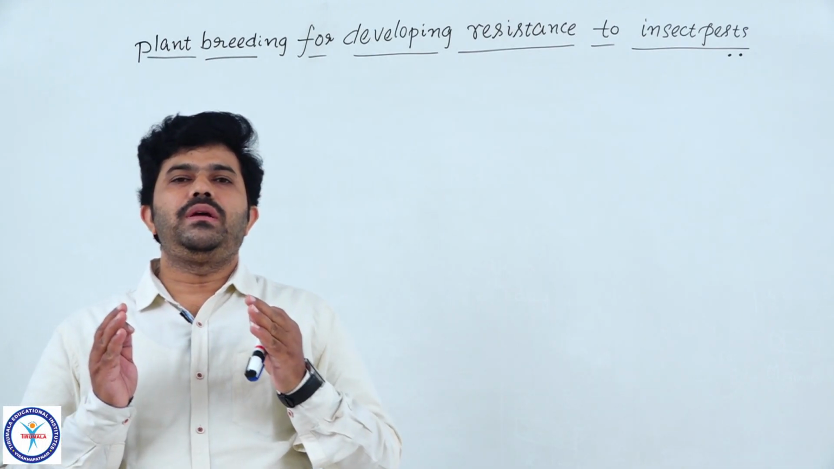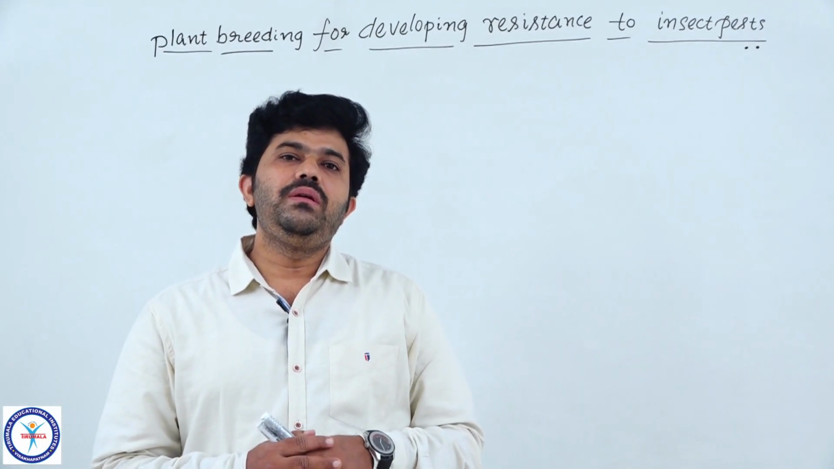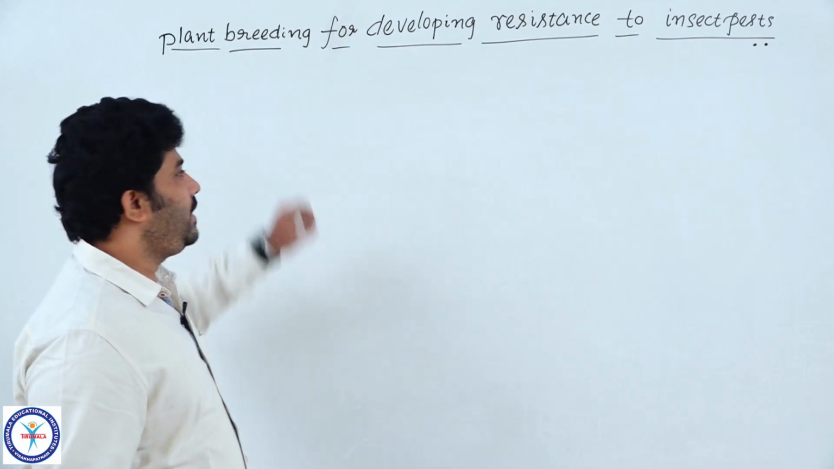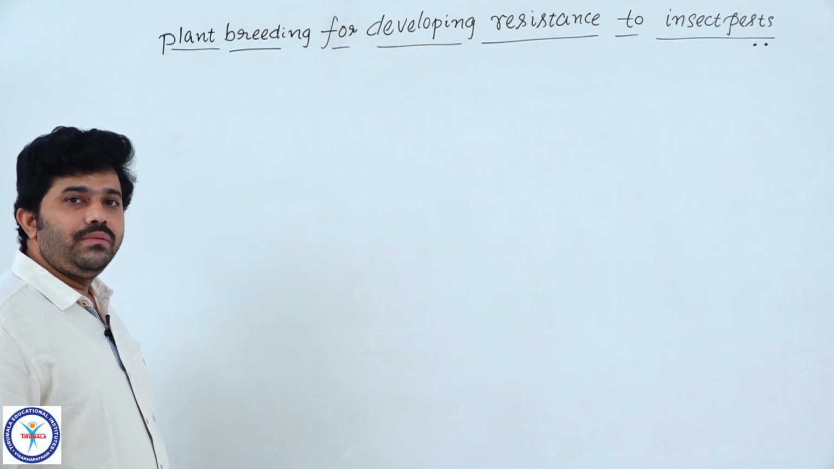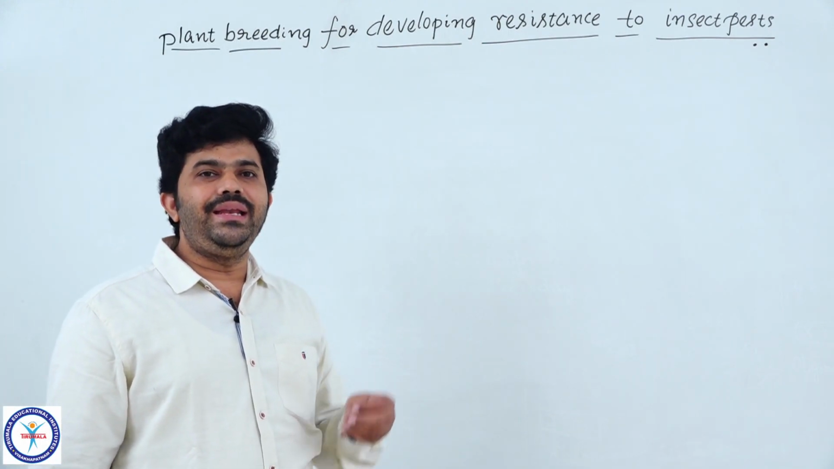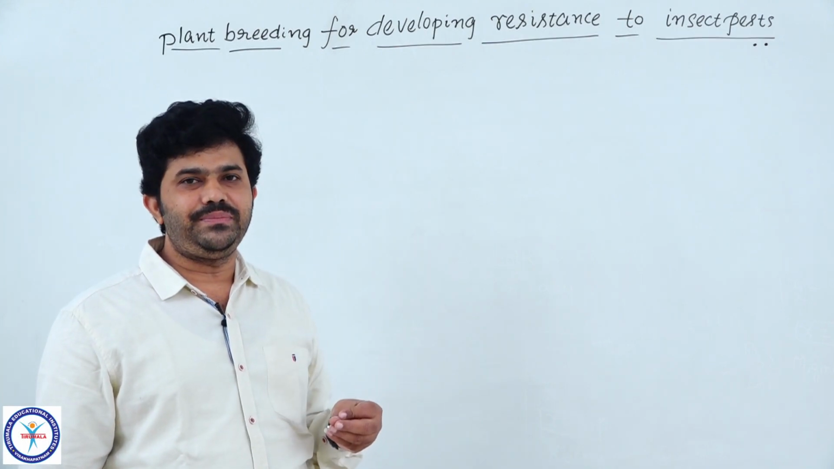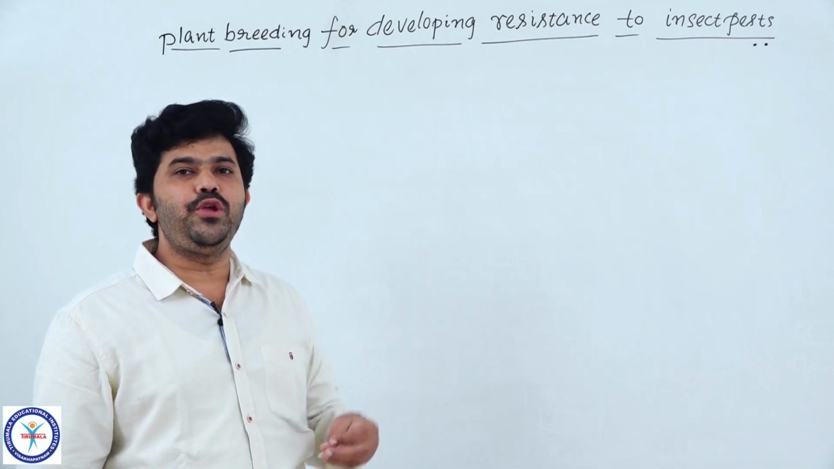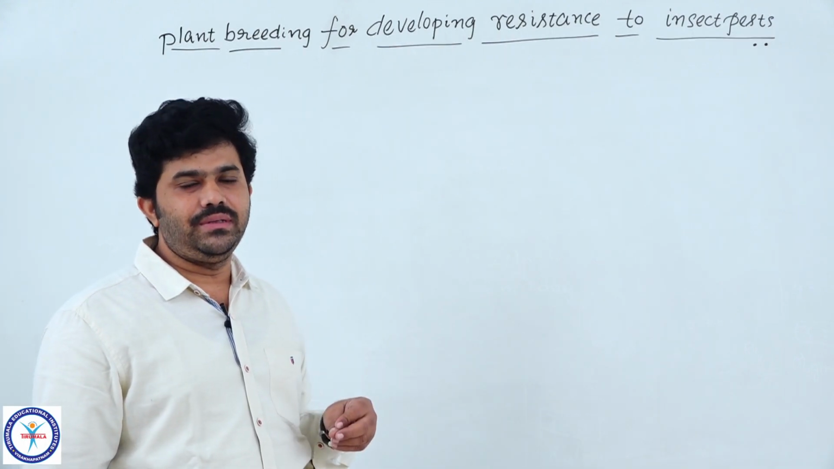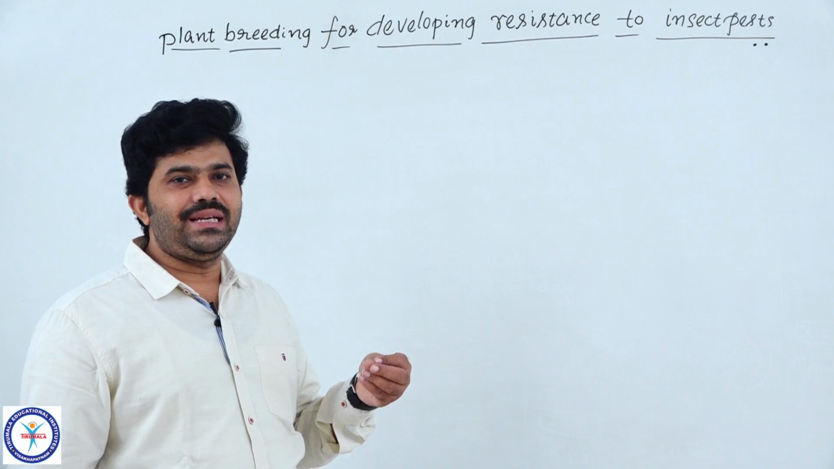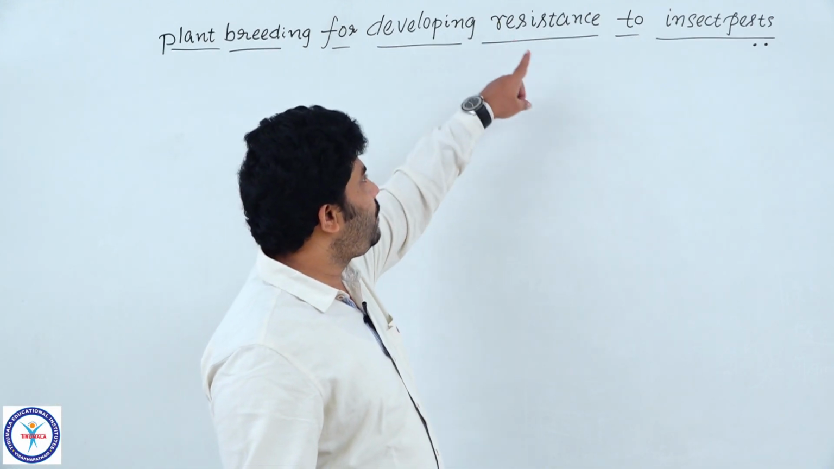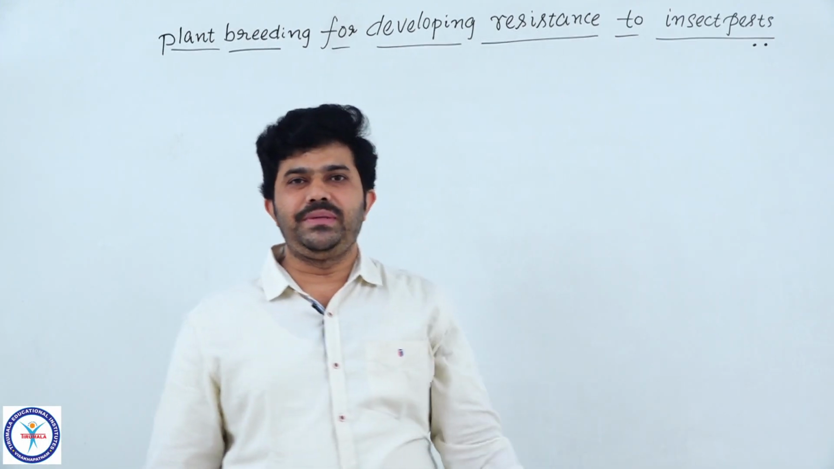Whatever cultivated crops we are producing by the process of plant breeding, we are trying to incorporate a gene or produce a new variety or a new cultivar which has an ability of resistance to insect pests.